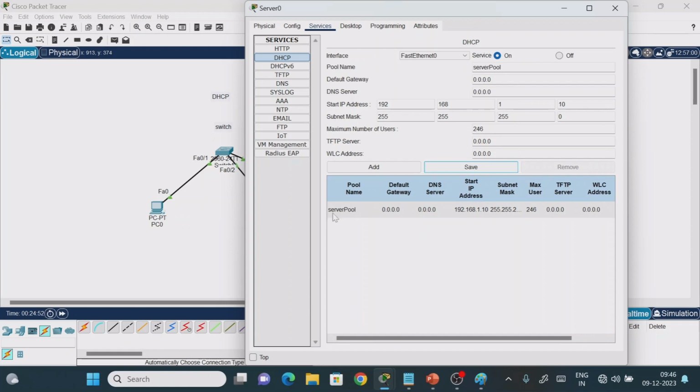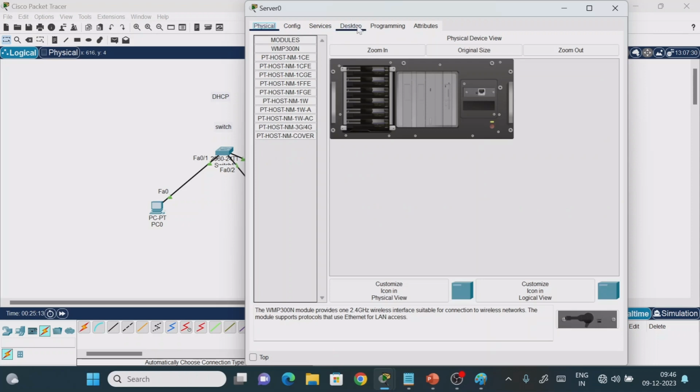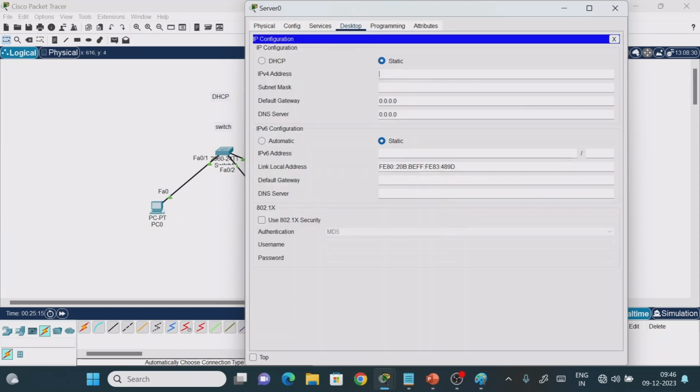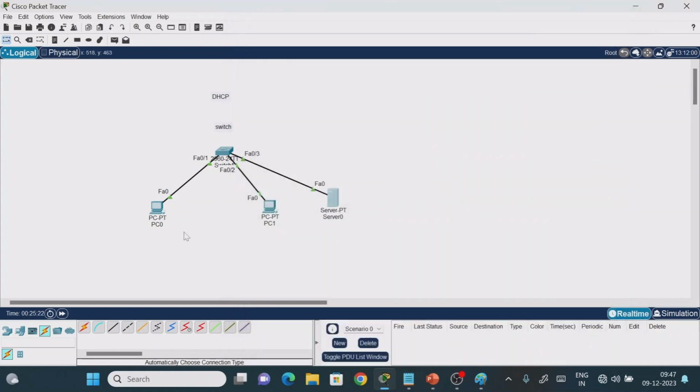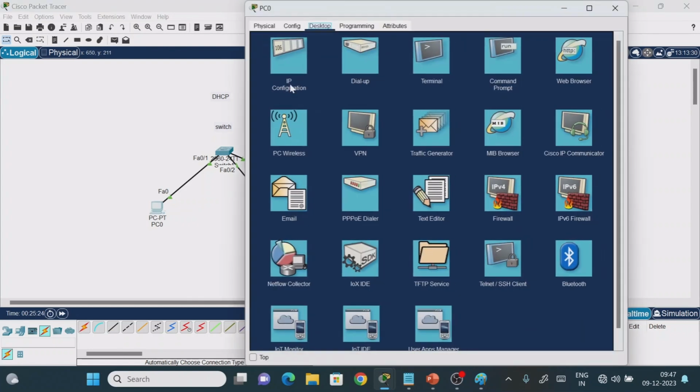So it means that we have one pool. The starting IP address it will give is from 1.10, with this subnet mask, and the maximum number of users that can access is 246. It means we have enabled the server and created the group, and in that group we have these many IP addresses. Along with this, to identify the server we require an IP address, so for that I am giving 192.168.1.1.